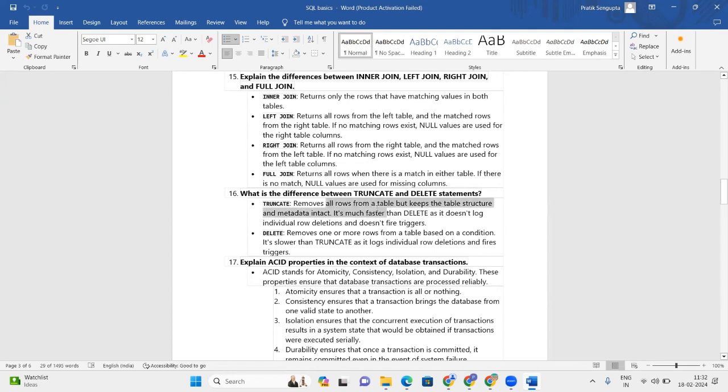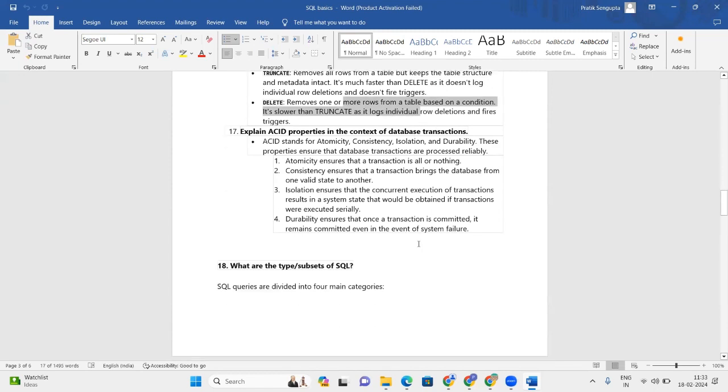So truncate removes all the rows from the table but keeps the table structure and metadata intact. It's much faster than delete because it does not log individual row deletions and doesn't fire triggers. It removes all the rows from the table, but the table structure is intact. And delete is slower than truncate because it deletes record by record.